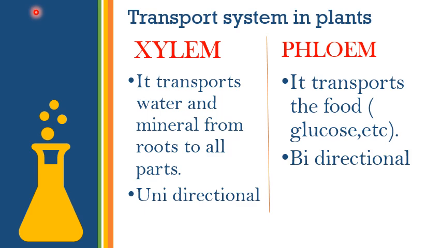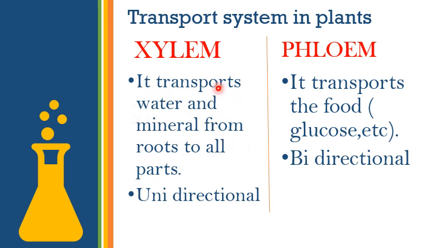Let's learn about it. Xylem transports water and minerals from roots to all parts. Let me read it again so that you will have a clearer explanation.